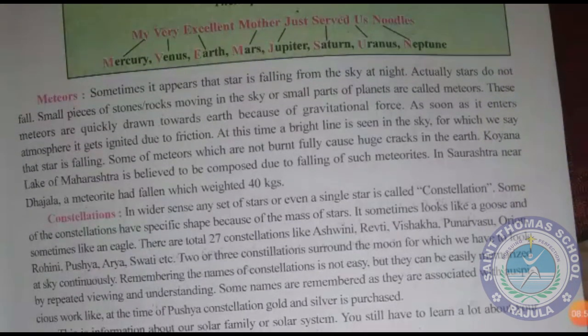Meteors are the falling stars at night. Actually, stars do not fall. Some pieces of stone or rocks moving in the sky, or small parts, are called meteors. These meteors are quickly drawn towards the earth because of its gravitational force. As soon as they enter the atmosphere of the earth, due to ignition, bright light is seen in the sky, because of which we call it a falling star.